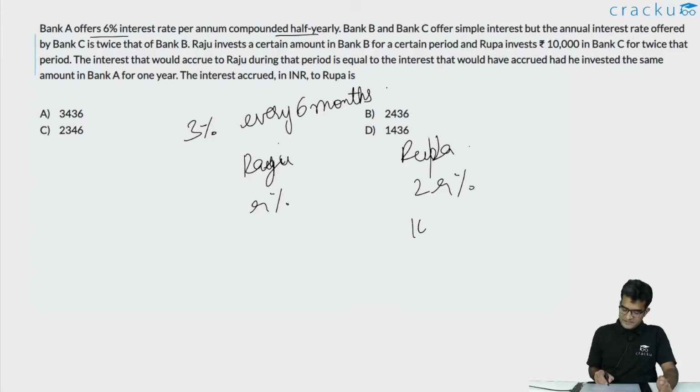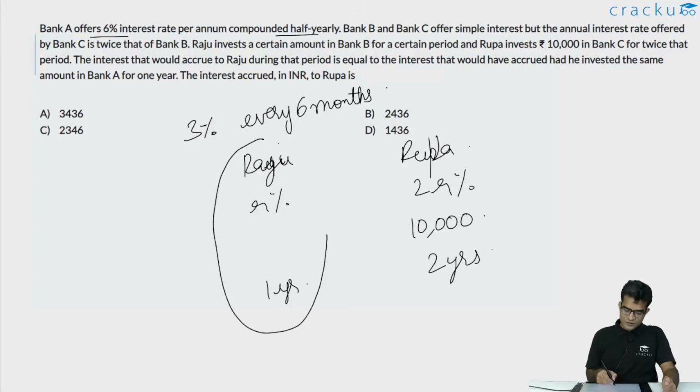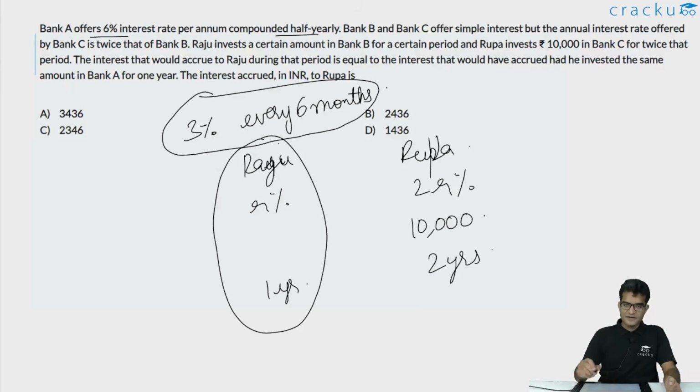And Rupa has invested 10,000 rupees. Raju has invested for 1 year and Rupa has invested for twice that period, so for 2 years. We are told that the interest that Raju would get is the same as he would have got if he had invested in the first bank, which was giving him 3% interest rate compounded semi-annually. What is the interest that he would get at the end of 1 year from Bank A?